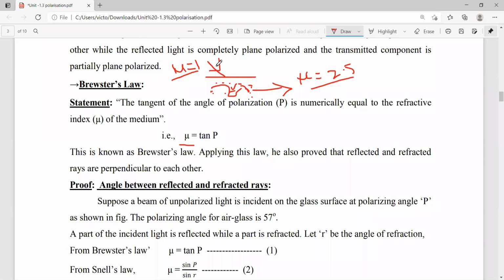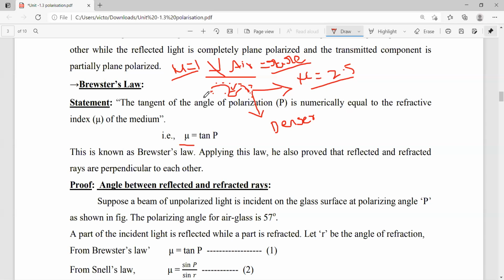So here mu is equal to 1 is the refractive index of air. So air acts as a rarer medium. Why? Because as compared with the refractive index of water, the refractive index of air is less. So simply this medium acts as a rarer medium, whereas water acts as a denser medium. This is a very important point.